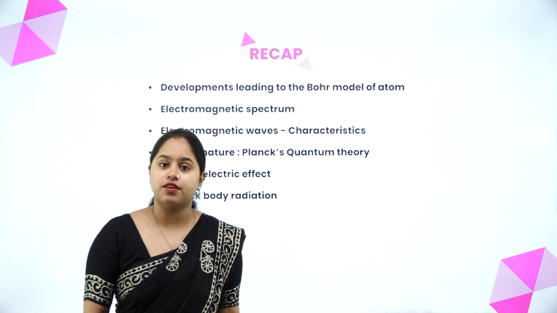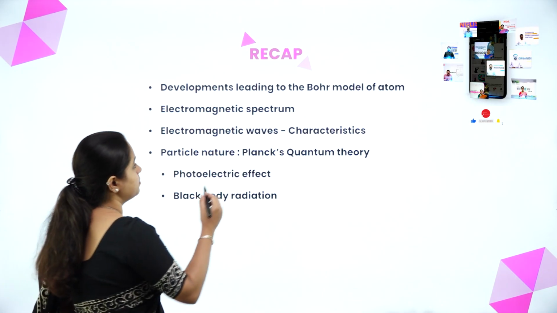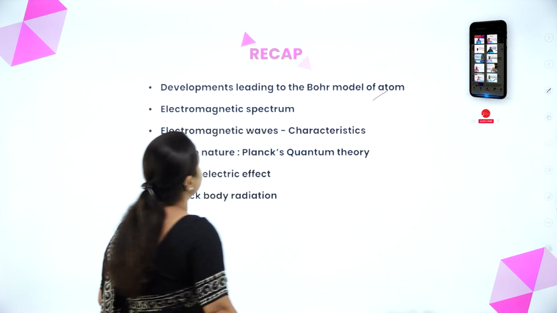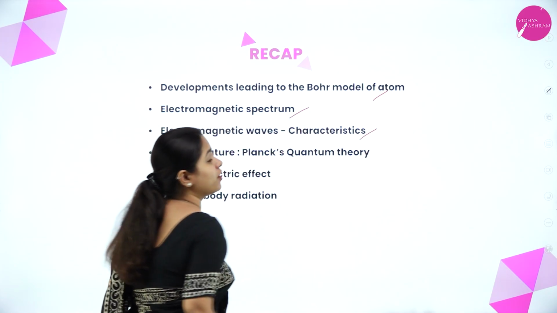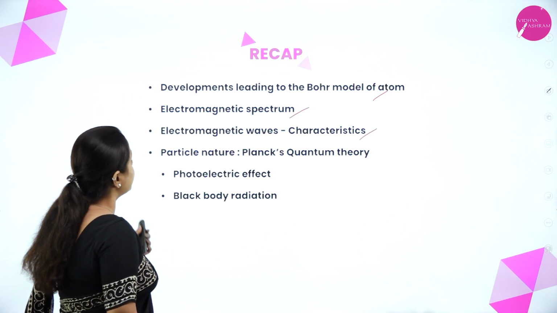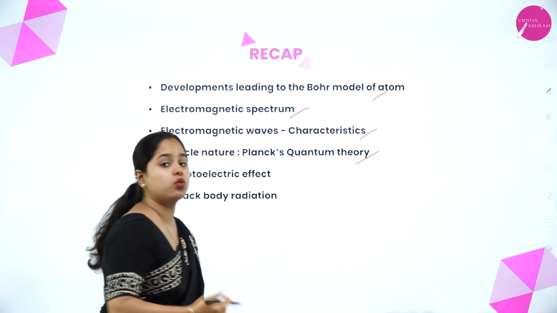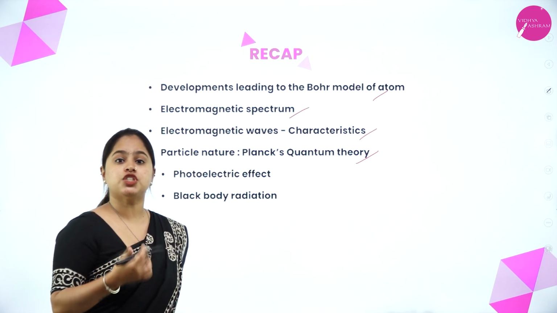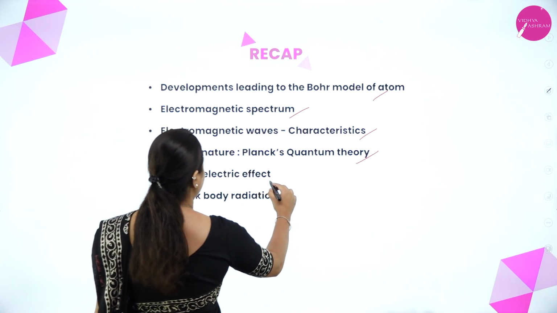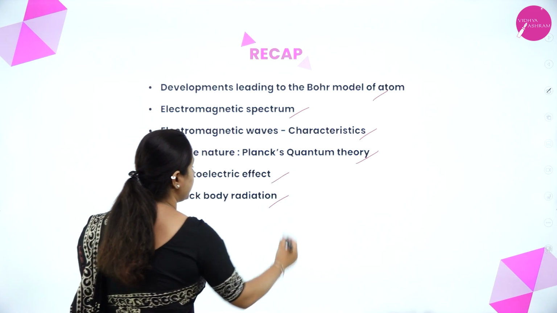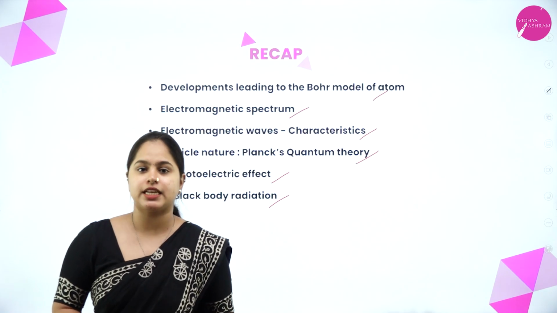So in last class, we discussed the developments leading to the Bohr model of atom. And then we discussed the electromagnetic spectrum and the characteristics of electromagnetic waves. Then we discussed the particle nature of matter, where we studied Planck's quantum theory, which was able to explain the two effects that we studied, the photoelectric effect and black body radiation. These two phenomena we also discussed in the last session.